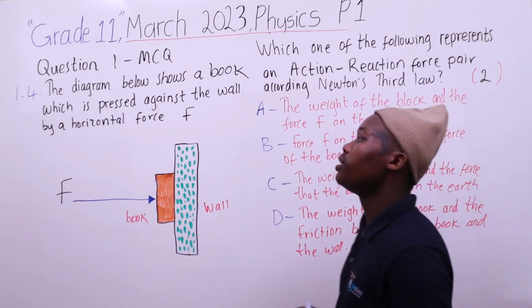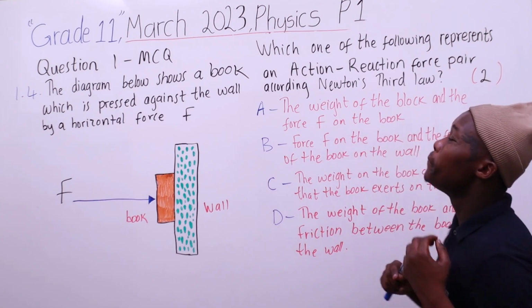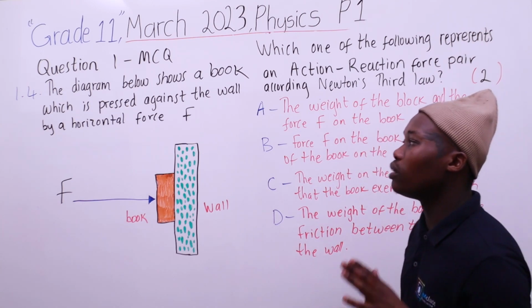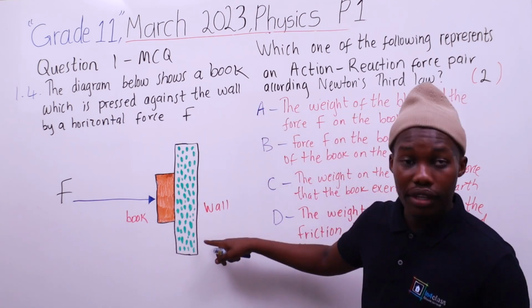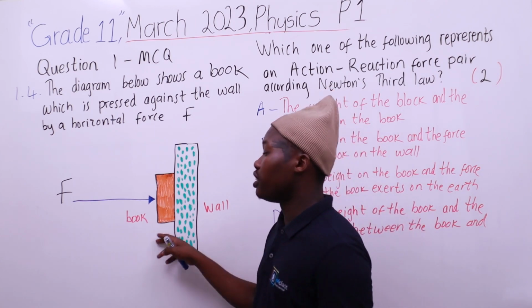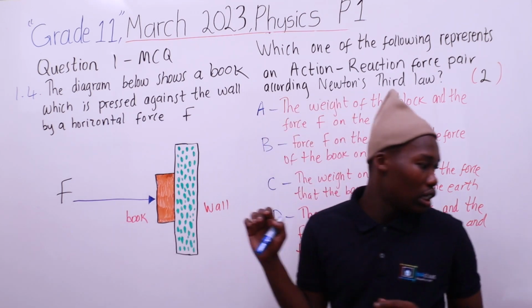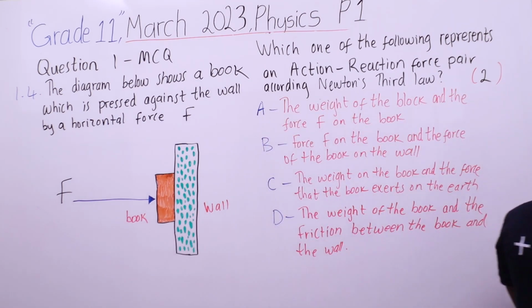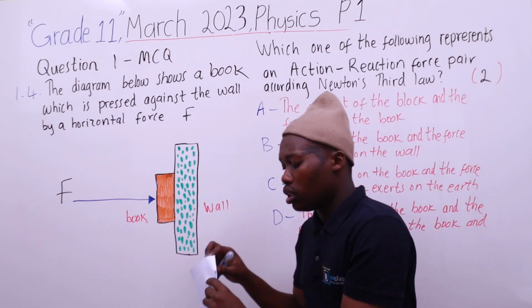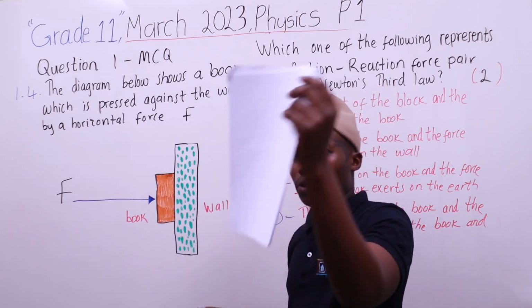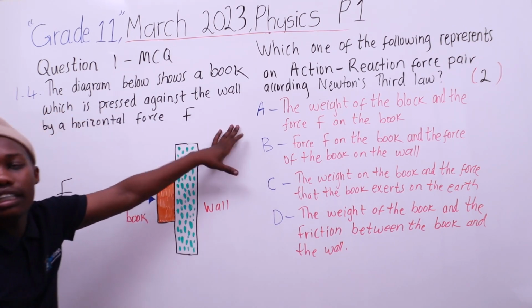Alright, question 1.4. The diagram below shows a book which is pressed against the wall by a horizontal force F. So now a wall here, and the dots are green, and then the book is the orange one. And then the force is a horizontal force, you push a little book. Now, let's just say the question paper is the book, and the wall is the wall.